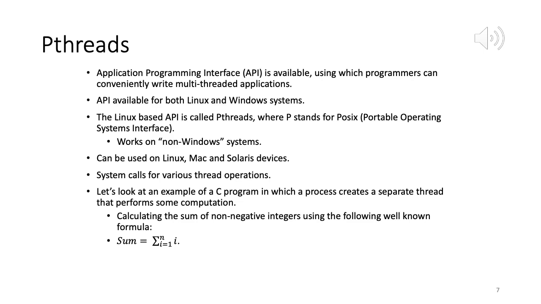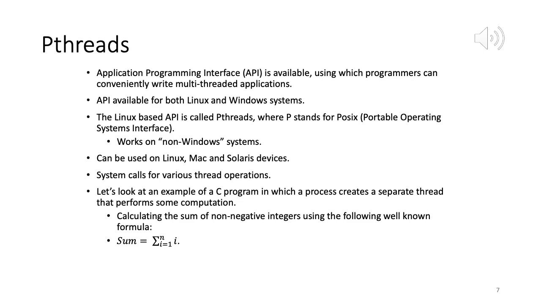So to illustrate this, we will now look at a sample C program in which a process creates a separate thread that performs some computation. Right? So we'll have a process running. Eventually, during the course of its execution, the process will create a thread, and then it will assign some task to that thread, which that thread will do. The task is very simple, calculating the sum of non-negative integers using this well-known formula, sigma i is 1 to n.